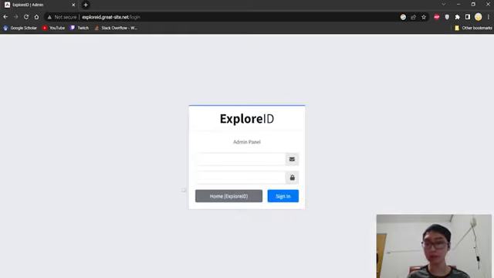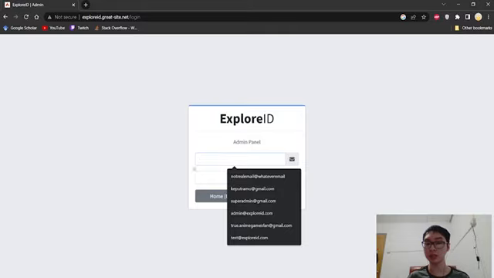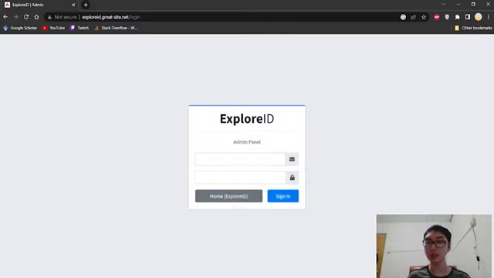For this admin panel, you can log in with two usernames, which we already made for the database. One is admin ExploreID, and the other is test ExploreID, which is for explaining how a moderator works. If you're an administrator and the website becomes popular, you don't want to be one person handling all of the requests coming in. You want to make a moderator to check the requests themselves.